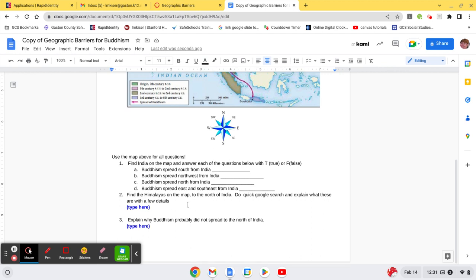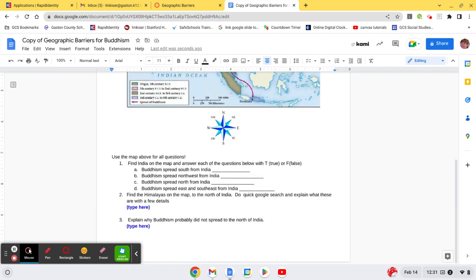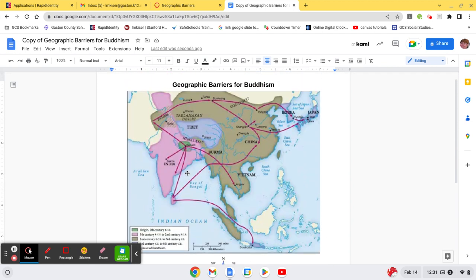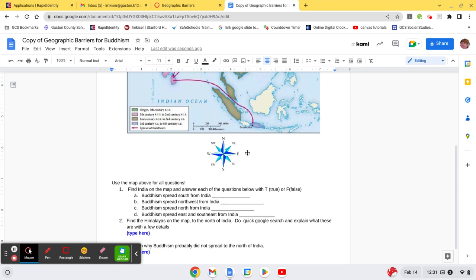All right, number 2, find the Himalayas on a map to the north of India, and I'll show you right quick. The Himalayas are right here. And my question is, do a quick Google search and find out what the Himalayas are. And give me a few details on the Himalayas. And then explain why Buddhism probably did not spread to the north of India. Okay, so here's India. It's asking, why did it not spread north, which is this way? It goes other directions, but it doesn't go north. And I'll give you a hint. Think about question 2 when you answer that.